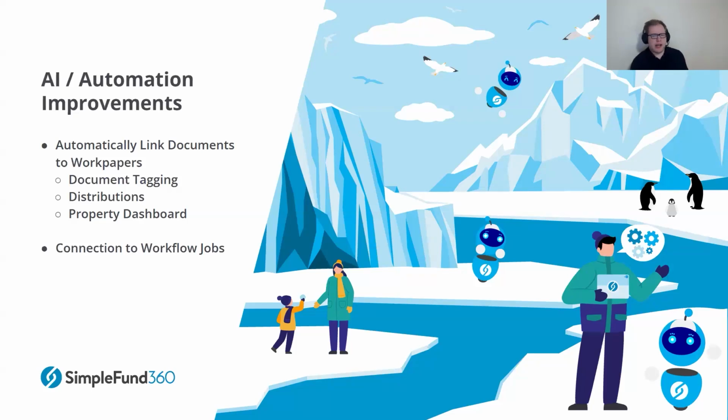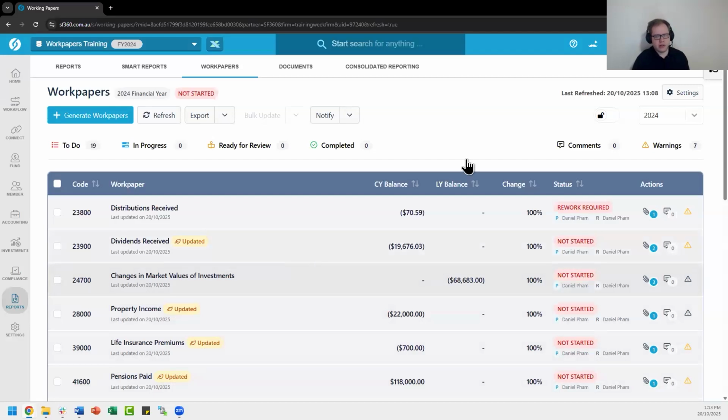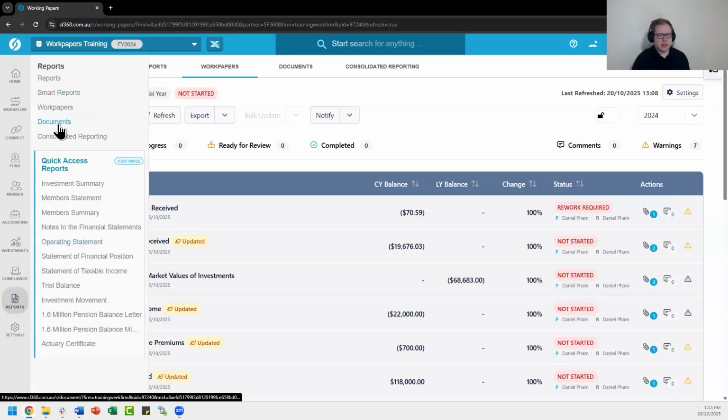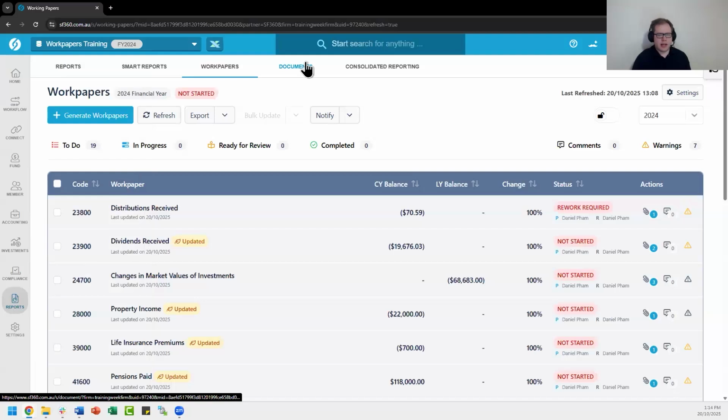And that's what the first point here aims to do, which is automatically linking particular documents to your work papers screen. This can be done through a couple of different methods, and we have been adding these as we've been adding new features to the software. The first one here being document tagging. So I'll show you exactly how that works right now. When it comes to document tagging, this is done when you upload the document itself to the software. So we can go to our document screen, which can either be under reports documents, or we can select that up the top as well.